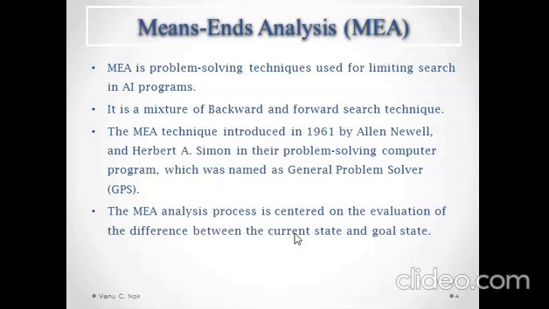Again we compare that current state with the goal state. This process is continued until these two states, the current state and the goal state, have no differences. When they don't have any difference, we can easily say that the problem is solved, that we have reached the goal state. So this is the process which is followed in means ends analysis.